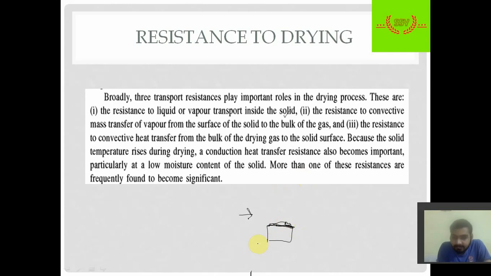Suppose a substance has a low heat transfer coefficient, so the dry gas that passes above it may have less impact, hence the drying rate reduces. So it is also a resistance to drying. Because the solid temperature rises during drying, a conduction heat transfer resistance also becomes important. Yes, that is what I have discussed.